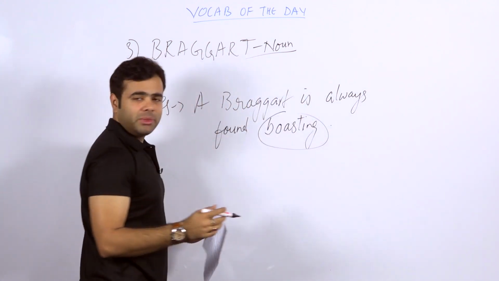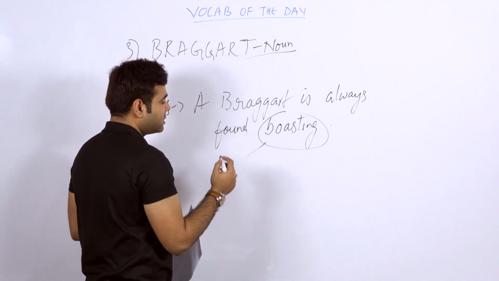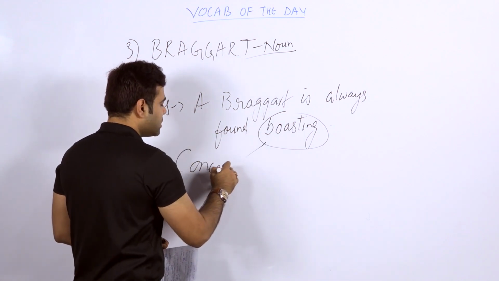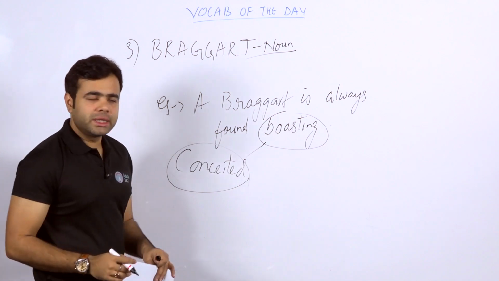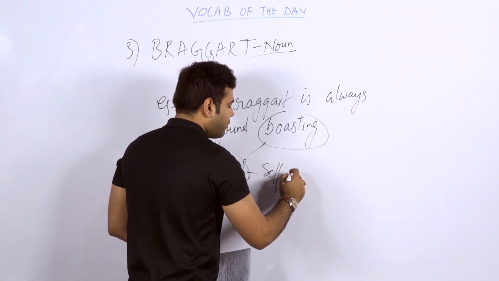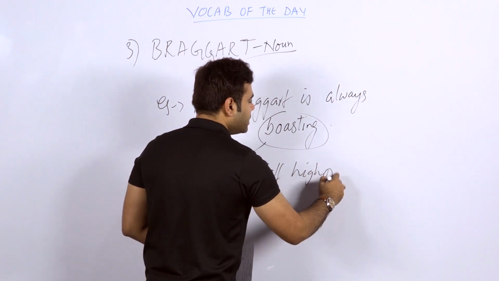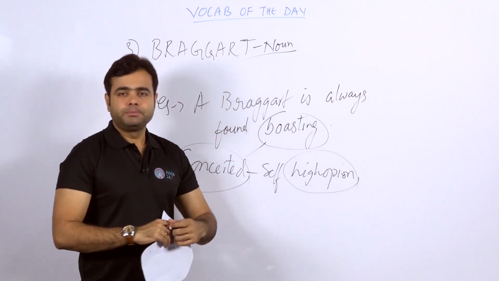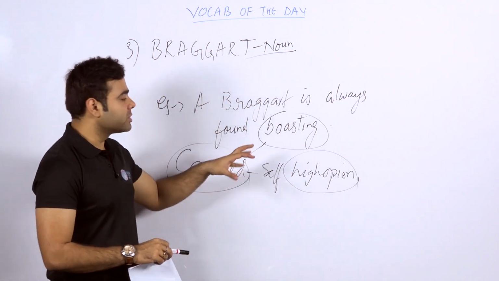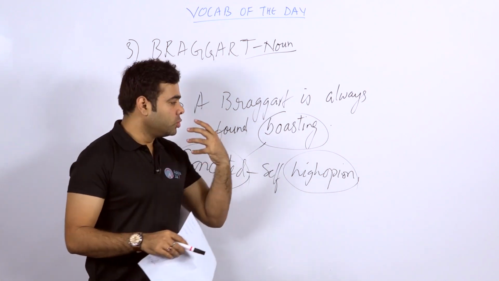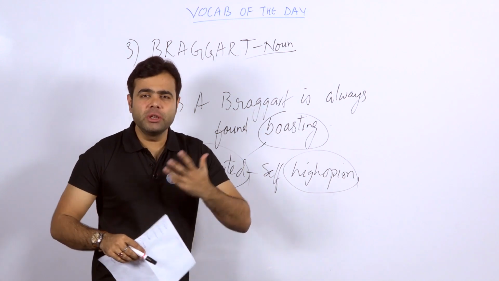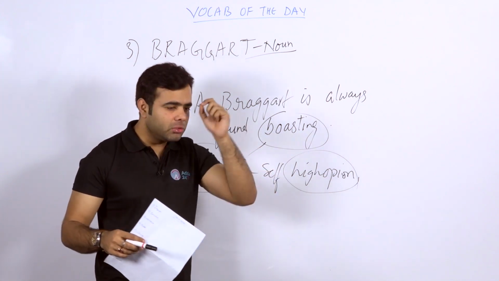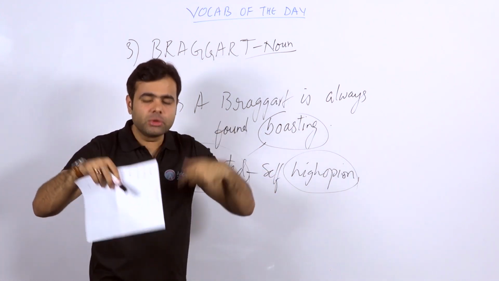Now before you know the meaning of braggart, you must know the meaning of boasting. Have you heard the word conceited? The people who are conceited have a self-opinion, a very high opinion about oneself. And a person who is boasting is using so many sugary words about himself to make people realize that I'm so big, I know everything, I am the only person who knows this and can do this.